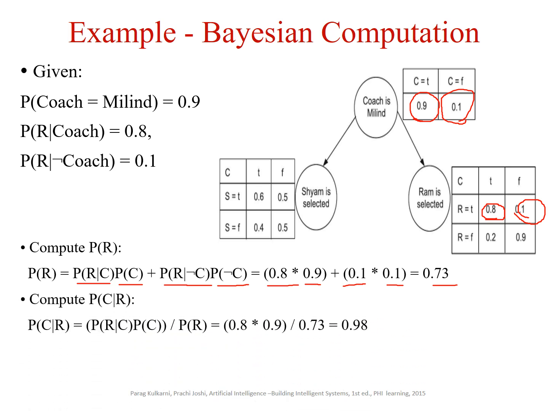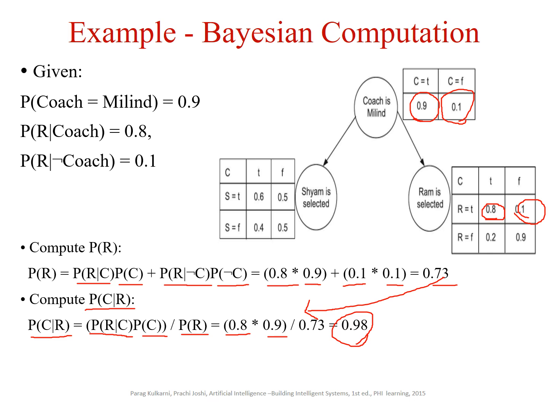Then moving on, we are computing the probability of the coach given Ram is selected. So probability of the coach given Ram is selected from the Bayes theorem. This is probability that Ram is selected and the coach 0.8. Probability that the coach is there, it's 0.9. And the probability that the Ram is selected, so we take it from here, 0.73. So the value is 0.98. So maximum probability, say 0.9.